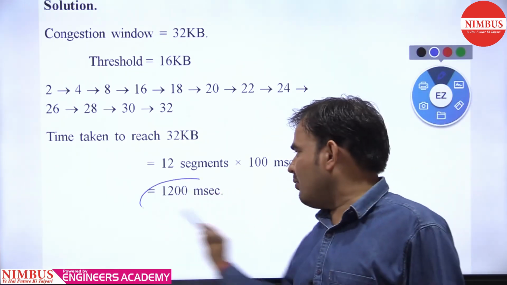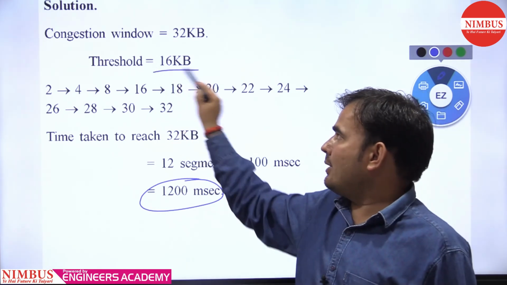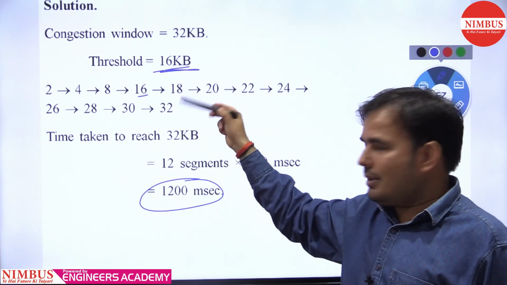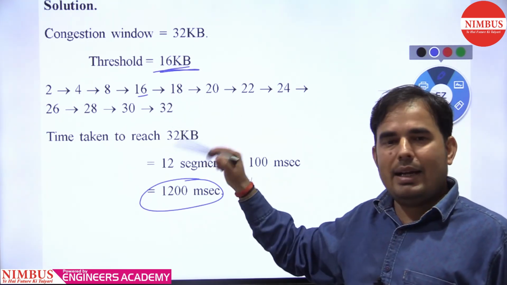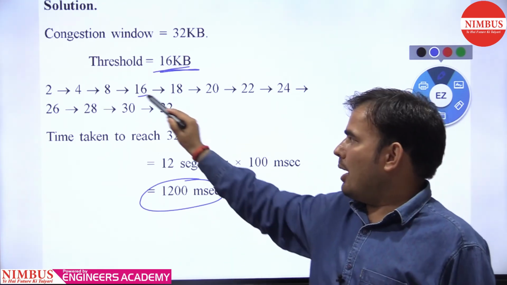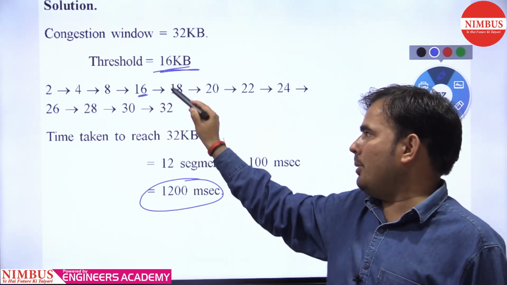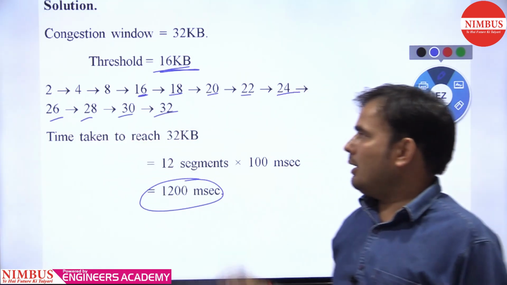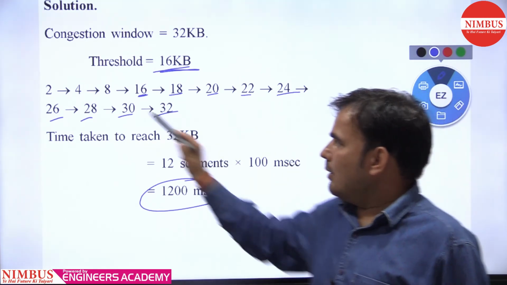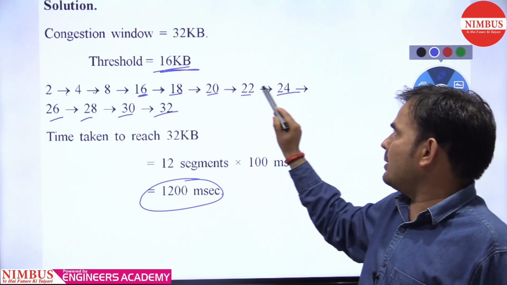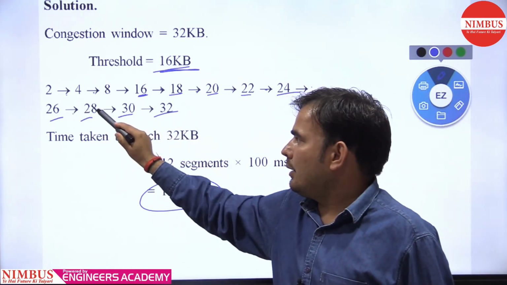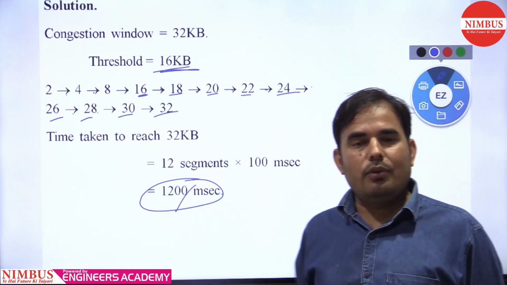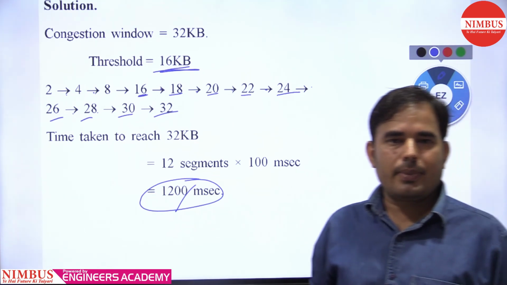So how much are you getting? 1200 milliseconds. The threshold is occurring at 16 kb, so after 16 kb we increase the sender window size in an additive manner, meaning we add 1 MSS every time. After 16, adding 2 kb each time gives 18, 20, 22, 24, 26, 28, 30 and 32. How many round trip times did we need? 1, 2, 3, 4, 5, 6, 7, 8, 9, 10, 11, 12. So we get 1200 milliseconds.